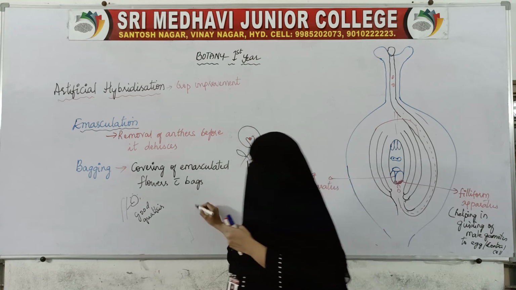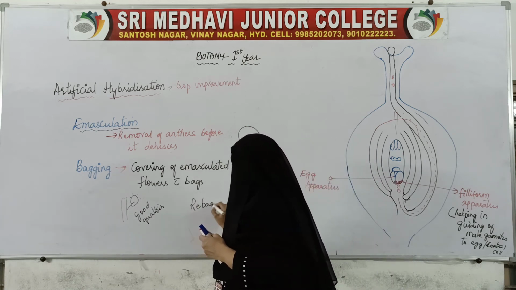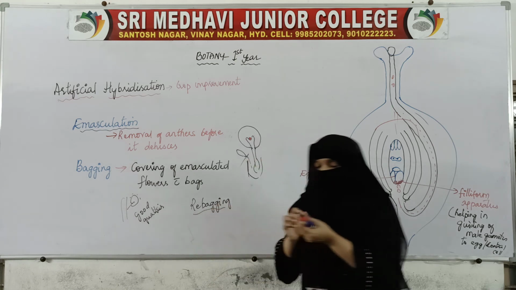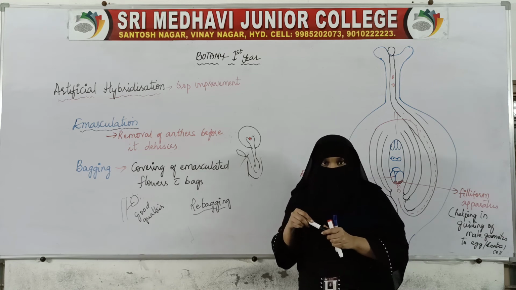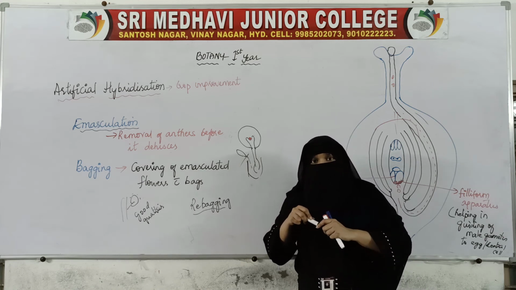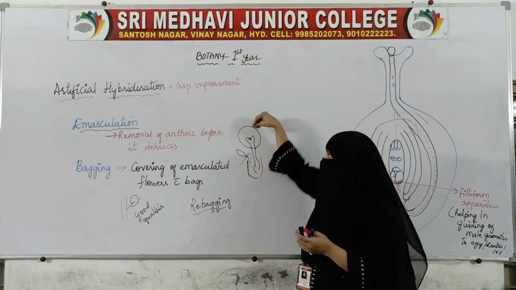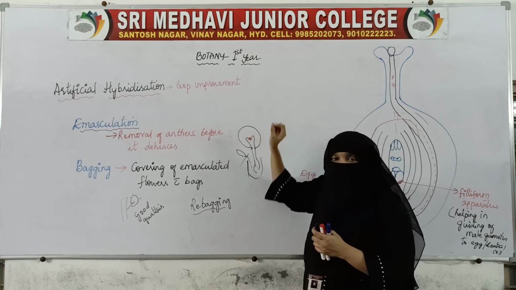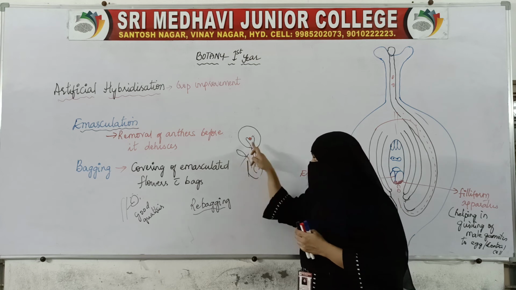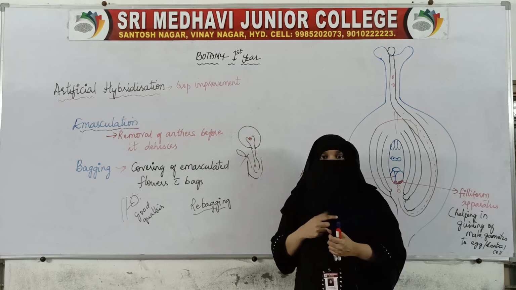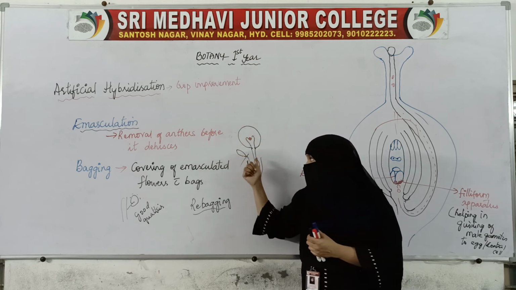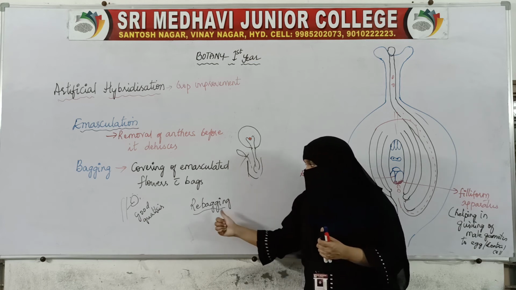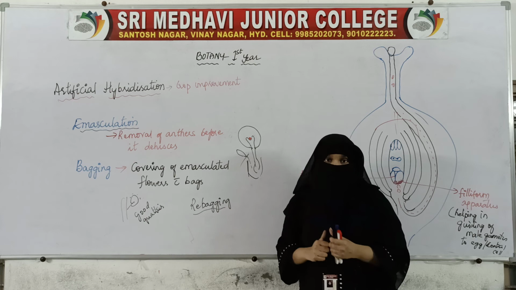So this is called rebagging. Rebagging is nothing but covering the stigma again after dusting the pollen grains. They dust the pollen grains on the stigma, and after dusting, they again cover the stigma with the bag. This process of covering the stigma with the bag again is called rebagging.